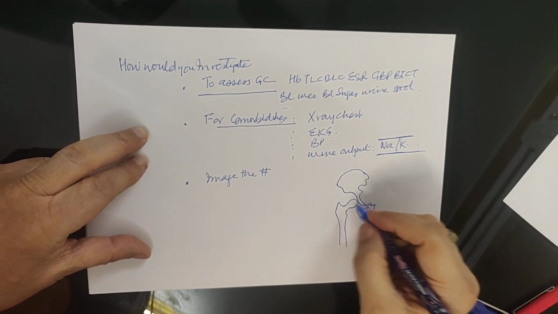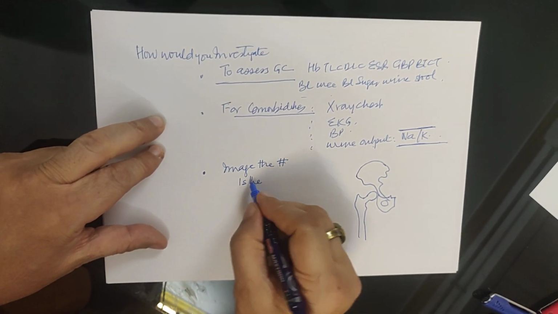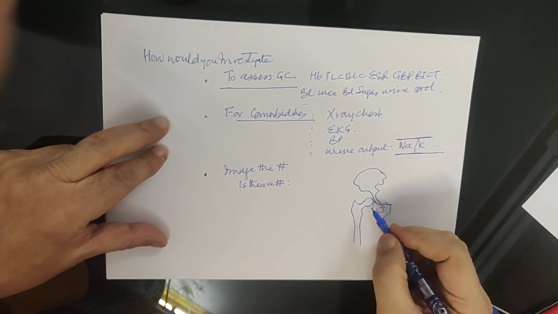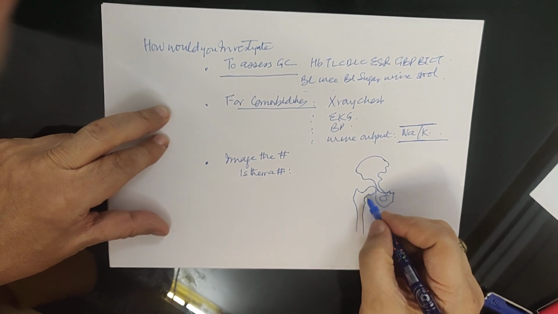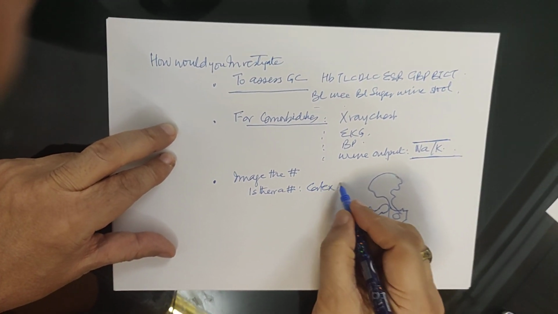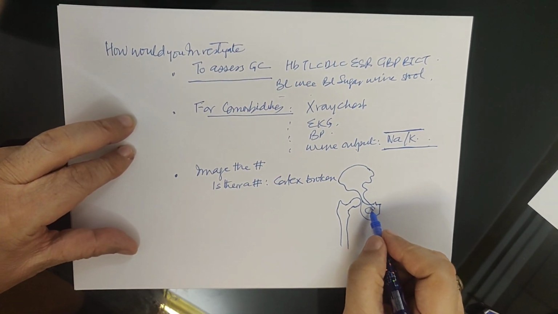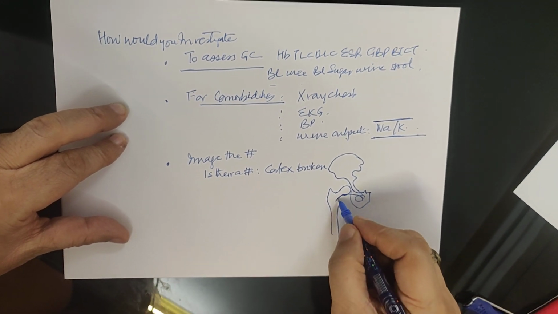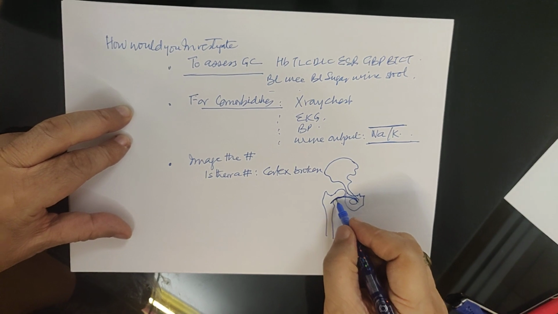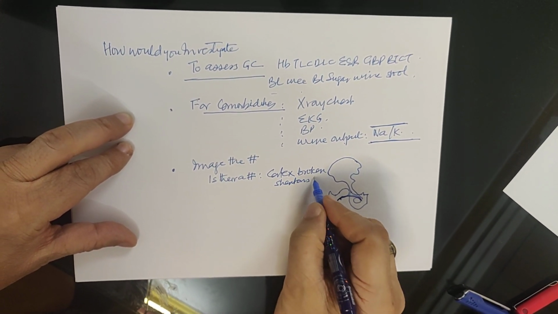Then in the image, the first thing you answer is, is there a fracture? And there is a fracture if there is a break in the cortex. And the cortex is broken when the Shenton's line from the obturator foramen to the neck is broken, so you look at the Shenton's line.